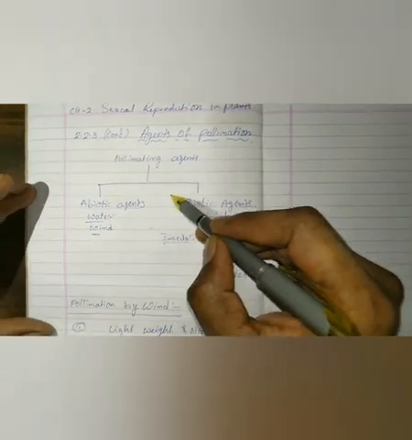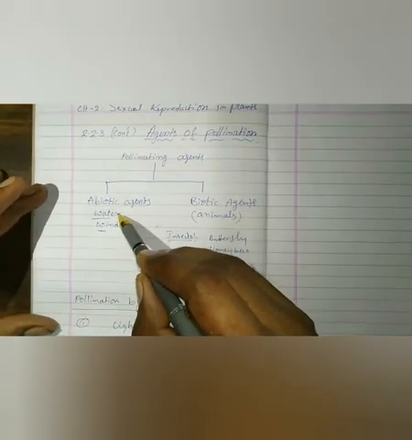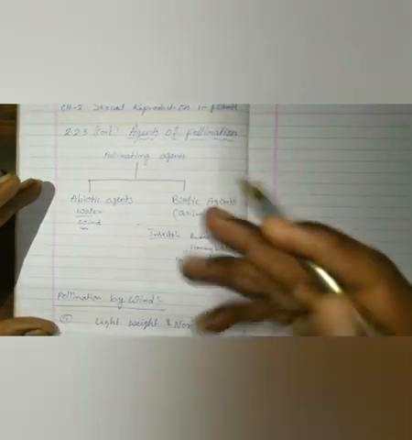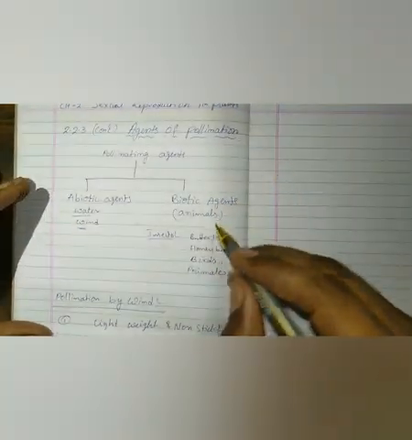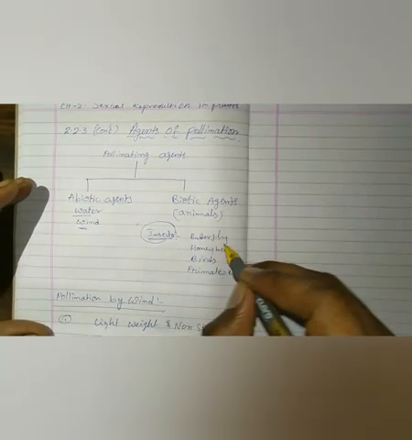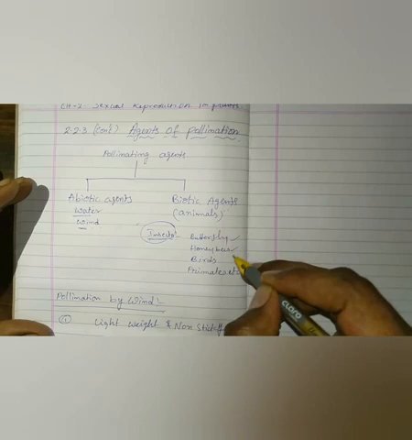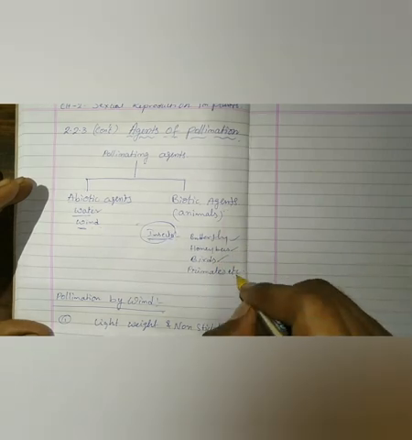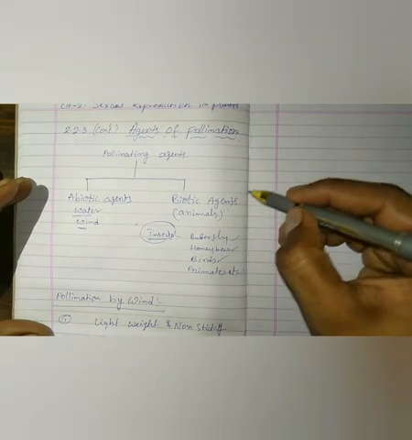Abiotic agents, examples are water and wind, and biotic agents means different types of animals. Some are insects, like butterflies and honeybees, and also birds, primates, etc. These are called biotic agents.